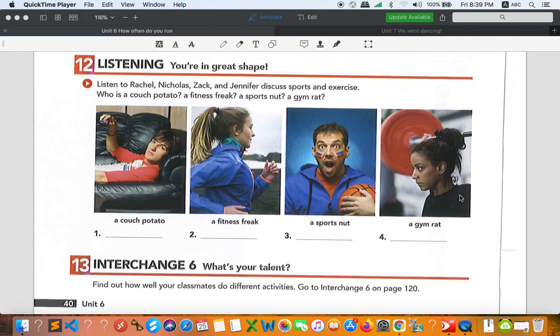A gym rat usually has regular programs so that they can spend their time, not always, all right, but they probably have regular time to do exercise or some kind of sports. But this one is about the gym, so they love to go to the gym and do weight training and a lot of activities at a gym, all right. So these two are different.